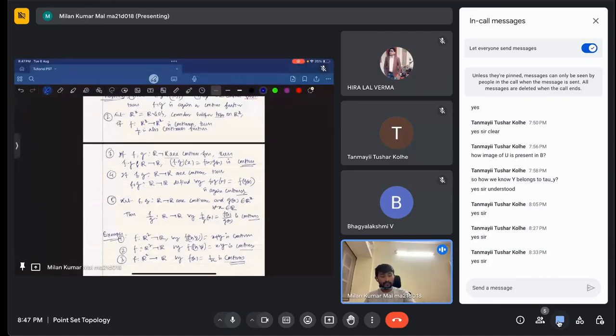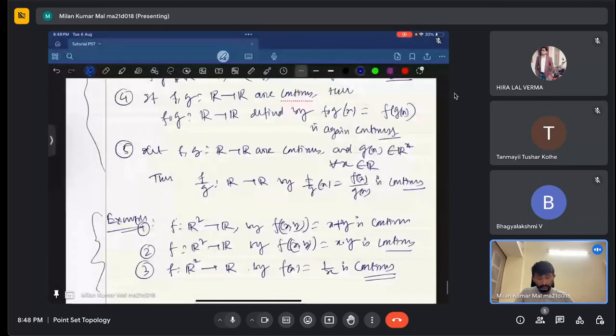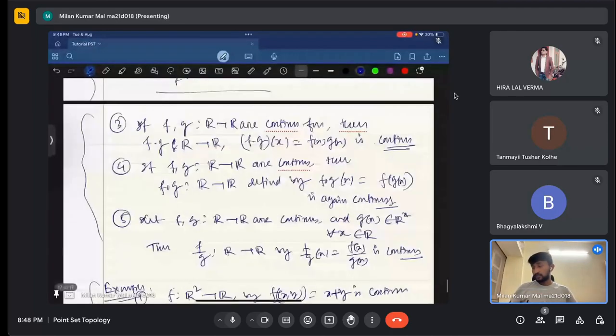Okay, I think no need to prove, right? I think Sarah has already proved these three, and the others follow very easily, except this one, 1 by F, which will be a little trickier. Now, if no one needs it, then I'll discuss some problems in which we will use these particular things. First of all, very interesting, 2-3 problems.